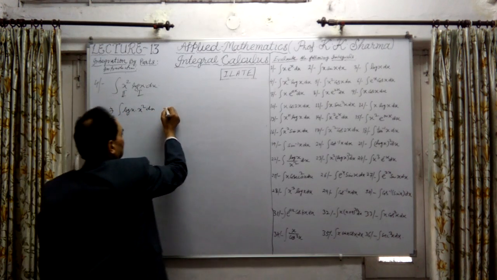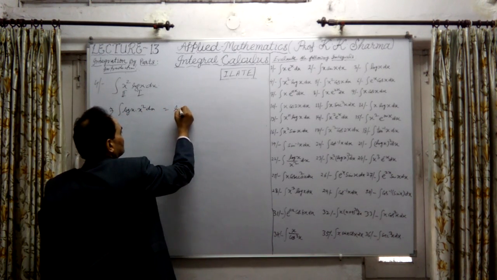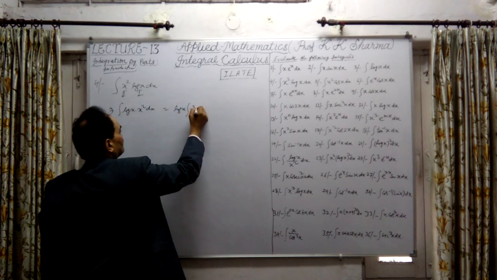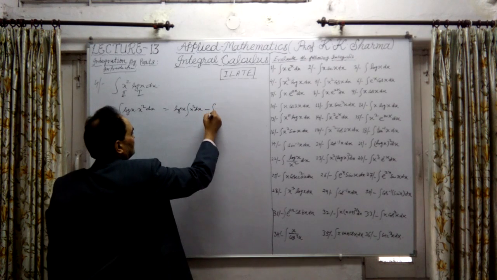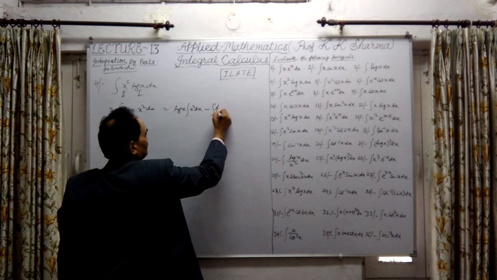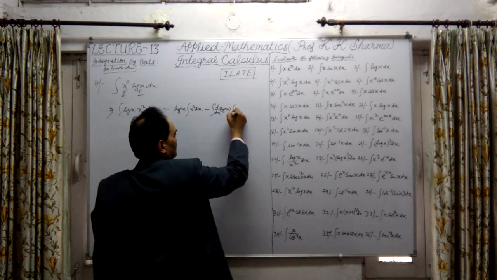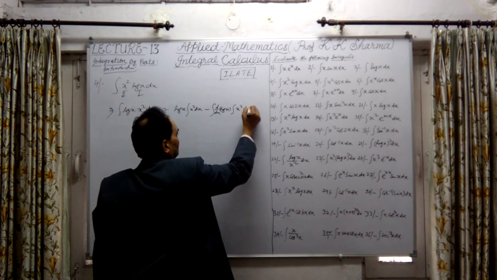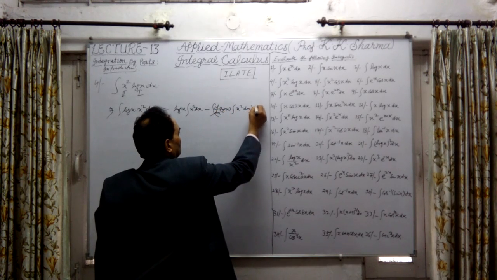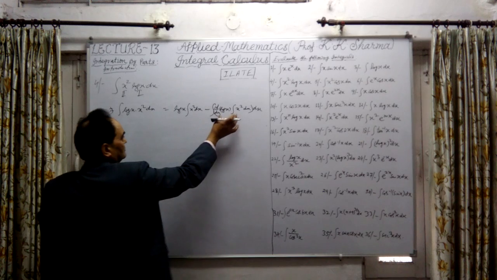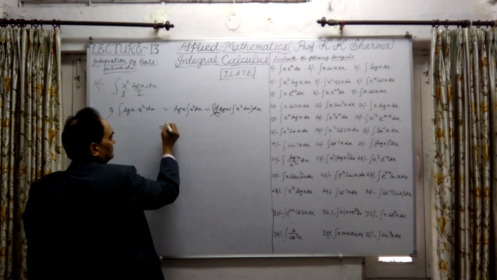This implies that this is equal to log x, first function as it is, into the integration of x square into dx, minus the integral of the derivative of log x into the integration of x square into dx, whole dx. Because we have to integrate the product of these two obtained values.